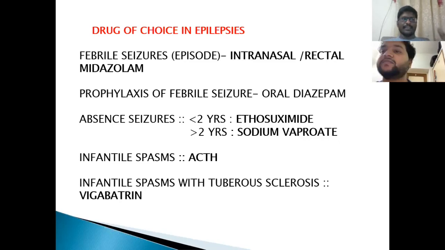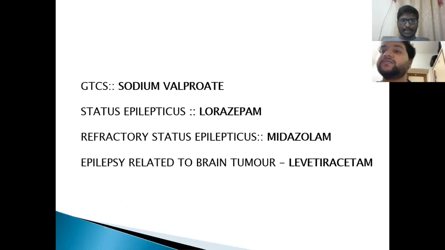Infantile spasms, if given in relation to West syndrome, the drug of choice is ACTH, that is intramuscular ACTH injections. And infantile spasms with tuberous sclerosis, we give vigabatrin tablets. Okay. And GTCS, sodium valproate; status epilepticus, lorazepam; refractory status epilepticus, midazolam; and epilepsy related to brain tumors, levetiracetam. Epilepsy with pregnancy, drug of choice is levetiracetam.